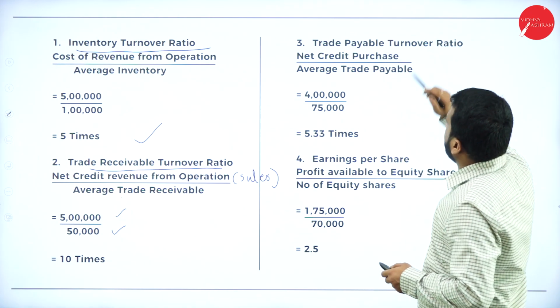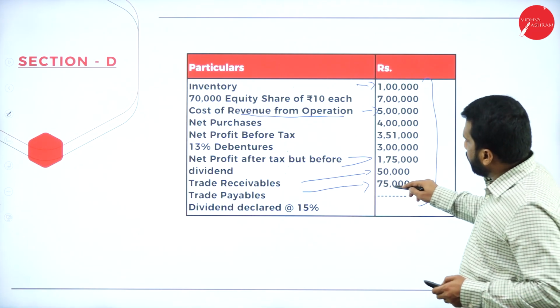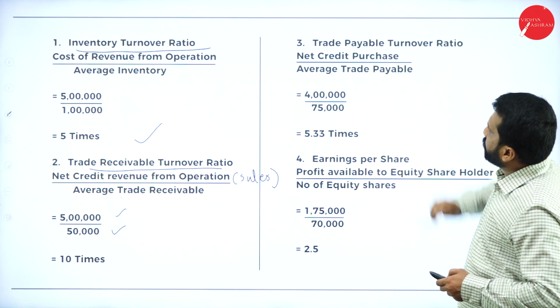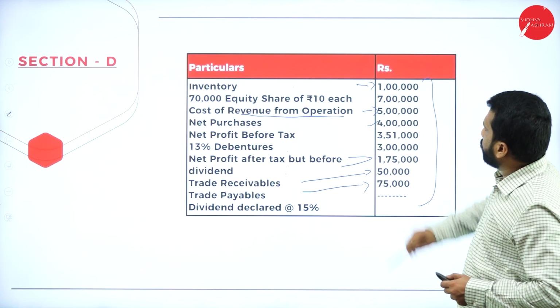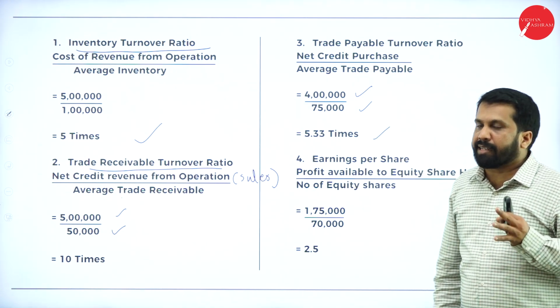Similarly, trade payable turnover ratio. Trade payable they have also given. Payable is 75,000. Credit purchase is how much? Purchases is 4 lakh. 4 lakh divided by 75,000, 5.33 times.